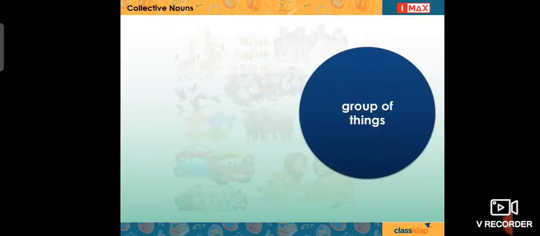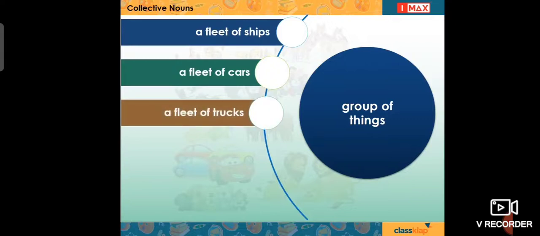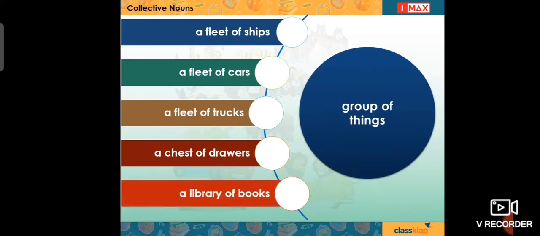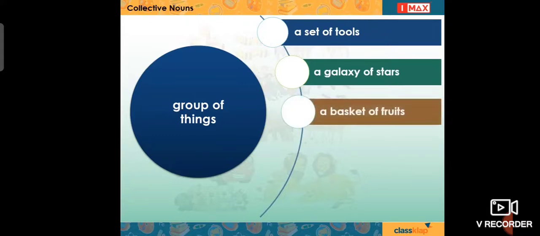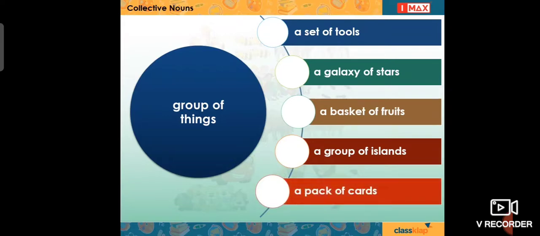Let us now see what different groups of things are called. A fleet of ships, a fleet of cars, a fleet of trucks, a chest of drawers, a library of books, a set of tools, a galaxy of stars, a basket of fruits, a group of islands, a pack of cards. Thus, a collective noun is a type of noun that identifies groups of people, animals, and things of the same kind. A collective noun identifies nouns collectively.